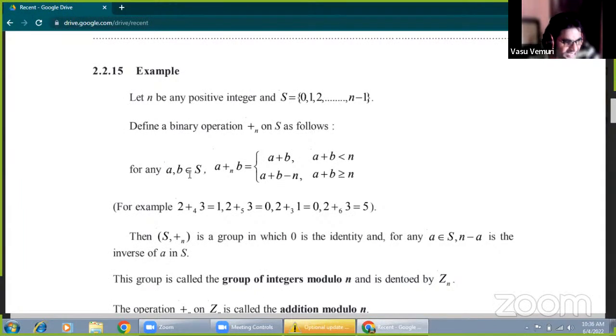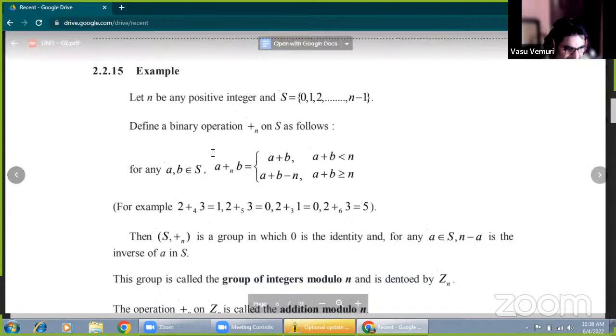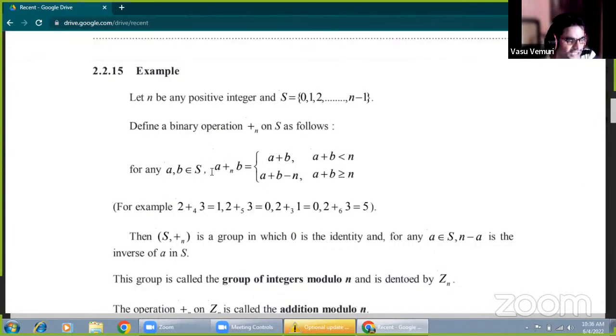Now for any a and b, two elements given in the set 0, 1, 2 and so on, n minus 1, how do we define the addition modulo n? a addition modulo n of b, read as a addition modulo n b, means the remainder when n divides a plus b.